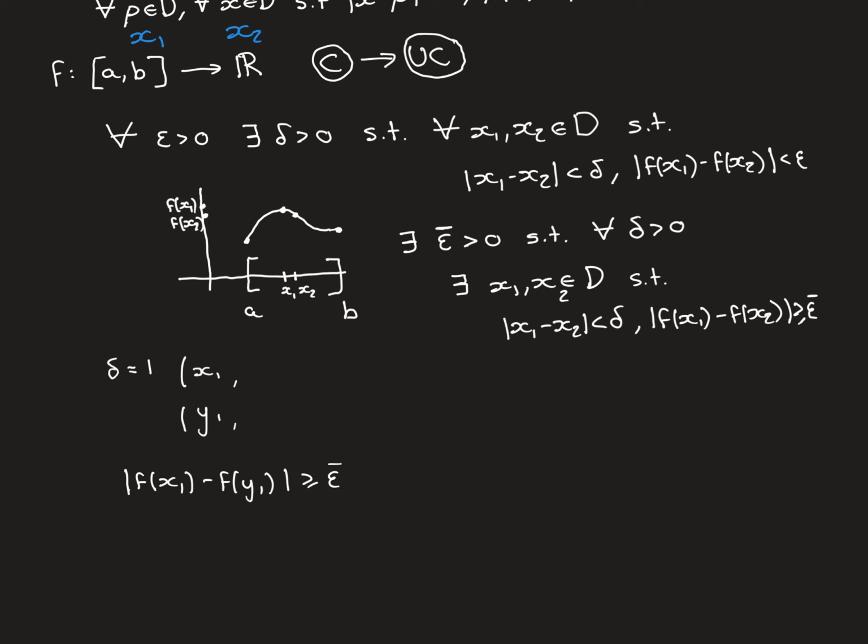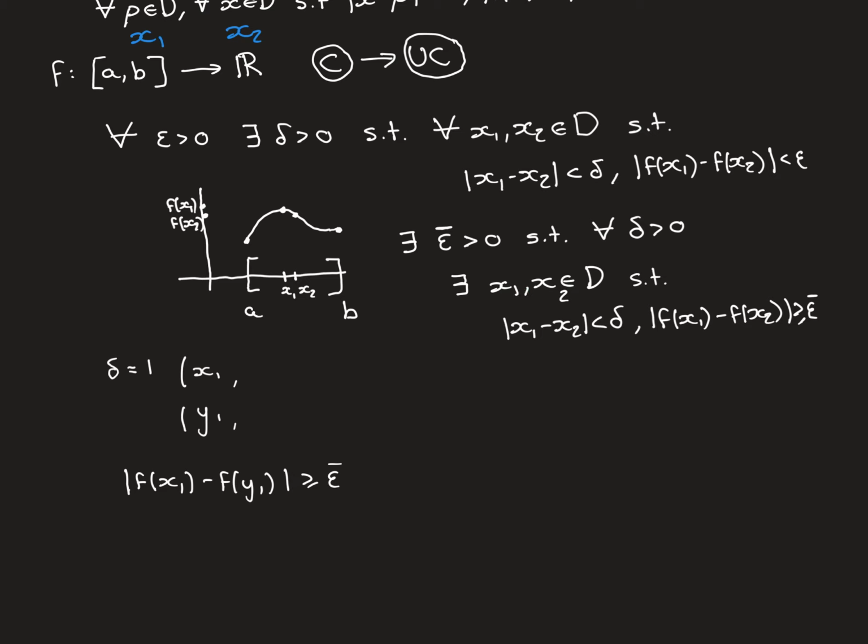Now, for the sake of my sequences looking nice and having a nice notation, I'm going to rename these points x1 and y1. One of them is going to be called an x value and one is going to be called a y value. So I'm just changing the symbols, and because they're referring to the delta equal to 1, they've got the subscript 1. So instead of calling them x1 and x2, I've now called them x and y, and now the subscript isn't denoting the same thing as the subscript here was denoting.